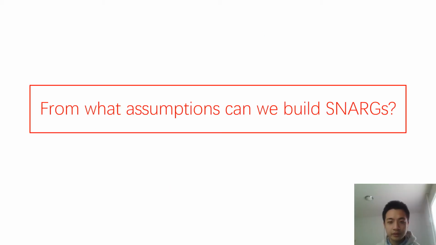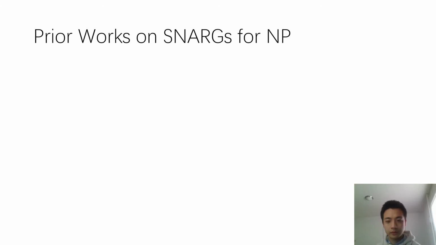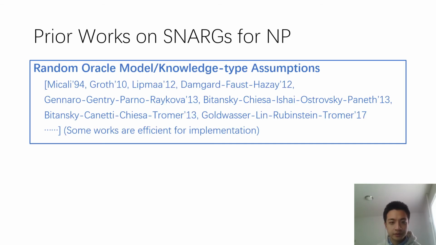From what assumptions can we build such SNARGs? Previously, there are both positive results and negative results on building SNARGs for general NP languages. On the positive side, it's known how to build SNARGs for NP from the random oracle model or knowledge-type assumptions.